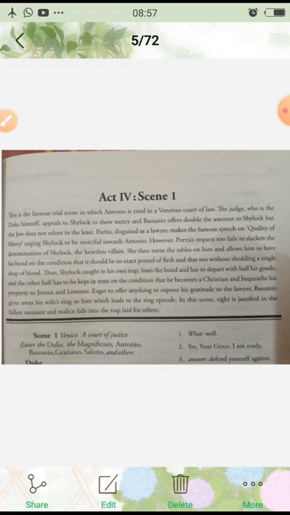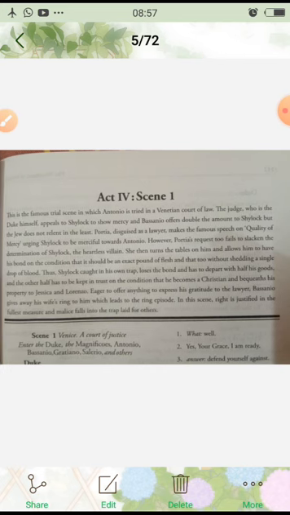Okay, so this is all that we will study in this scene, Act 4, Scene 1, and from Monday we shall start explanation line by line.